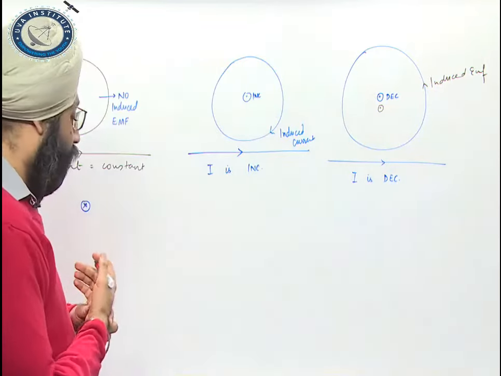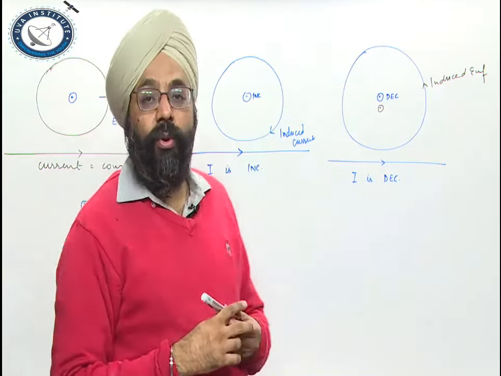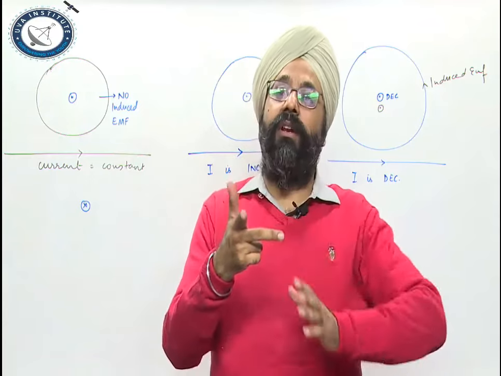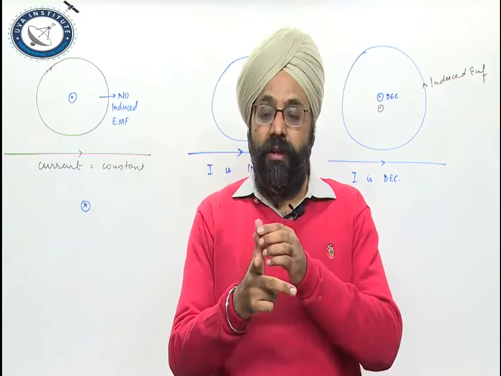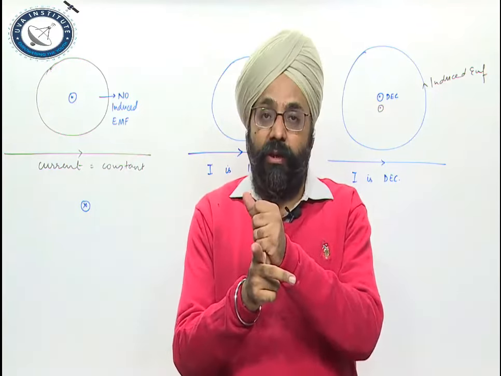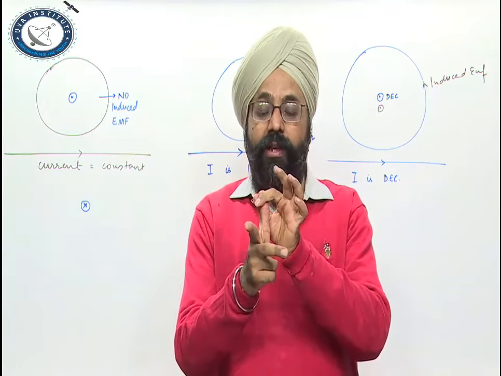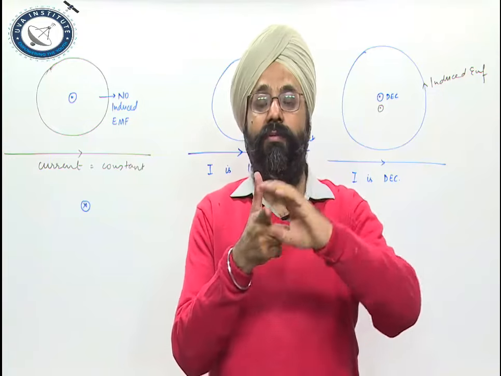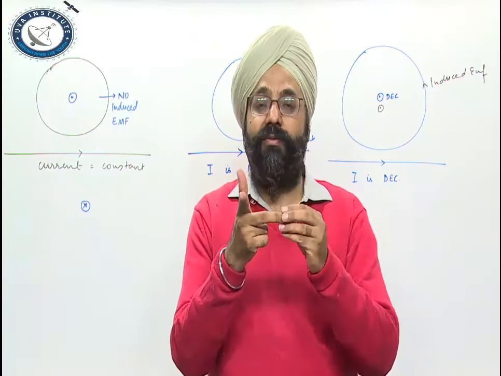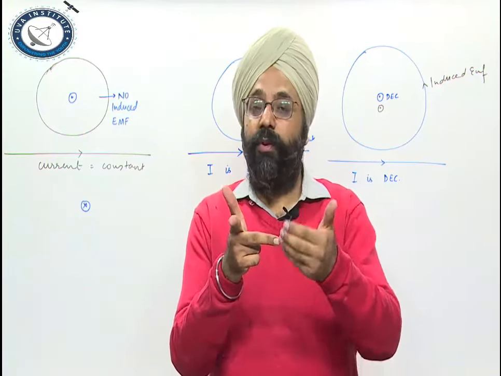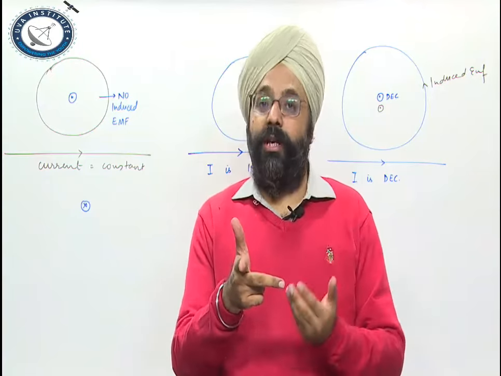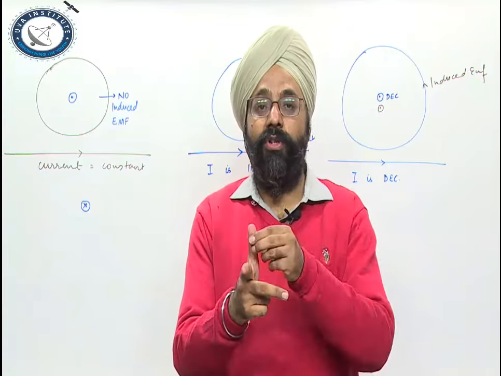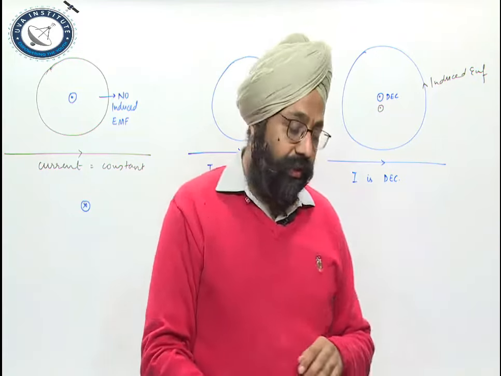Again, we have Fleming's left hand and right hand rule also, which states that if I outstretch my thumb, first finger and center finger mutually perpendicular to each other, my thumb will represent the direction of force. Father, mother, children: F for father, F for force, M for mother, M for magnetic field, C for children, C for current, induced current. In this case, it is induced current.